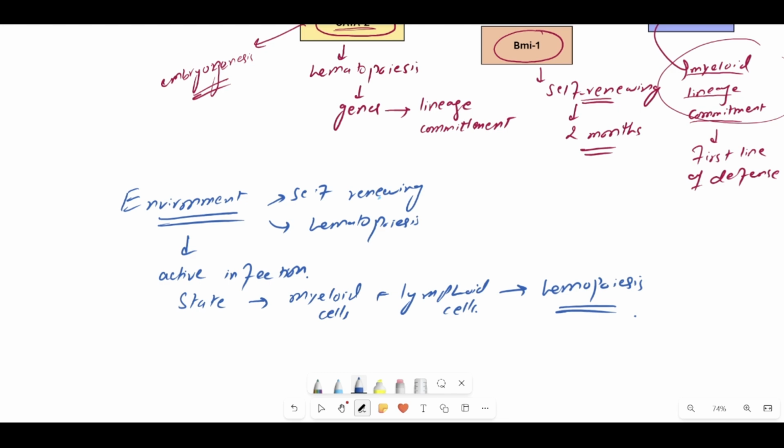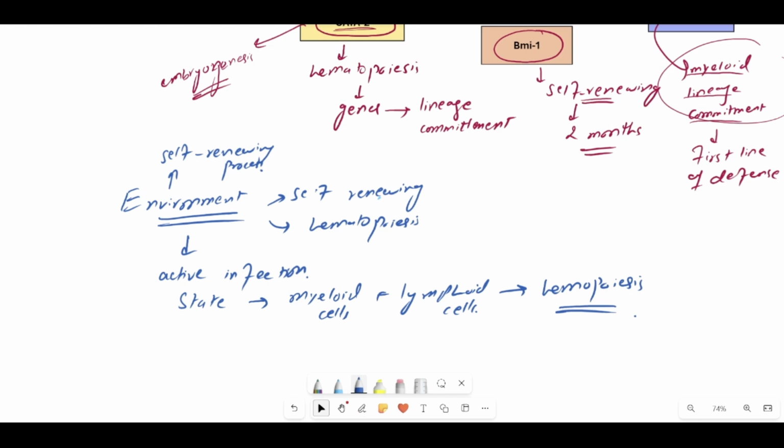Similarly, when the environment is cool and calm in the body and there is no immediate infection, then the hematopoietic stem cells mainly undergo the self-renewing process. So the environment also impacts the ability of these hematopoietic stem cells to undergo either self-renewal or differentiation into a variety of cell lineages.